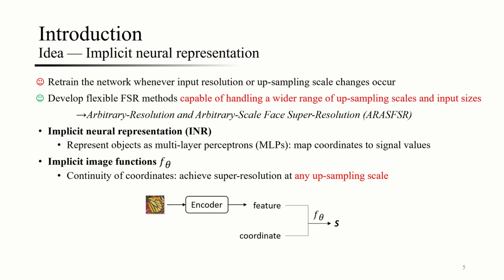We leverage the concept of implicit neural representations, which represent objects as MLPs, mapping coordinates to signal values. In 2D, we term it implicit image functions. The continuity of coordinates allows us to achieve super-resolution at any upsampling scale.